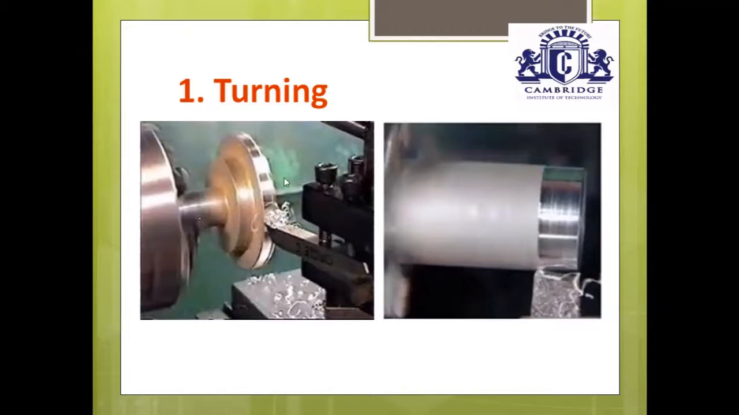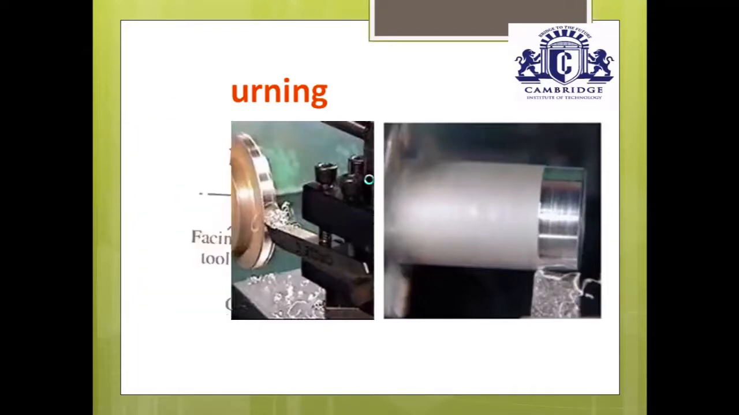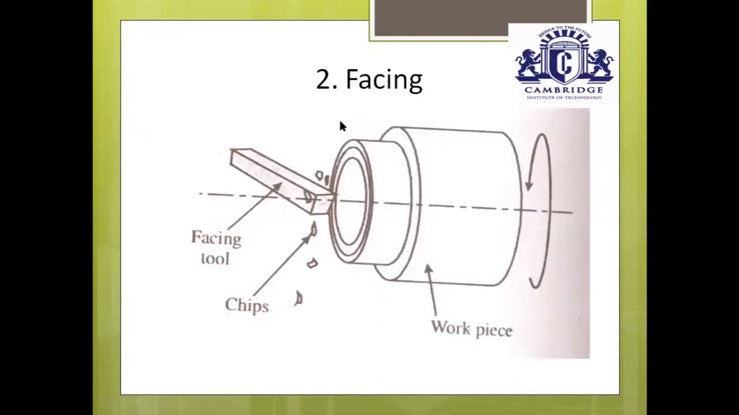It removes the excess material throughout the length of the workpiece and you'll get a cylindrical object with a reduced diameter. The main objective of plane turning is to get a cylindrical object with a reduced diameter. This is very important. Next important operation is a facing operation.